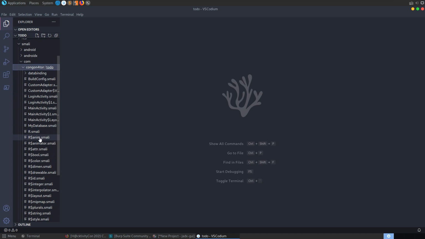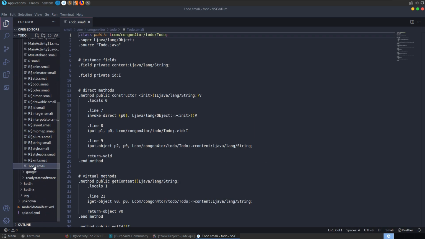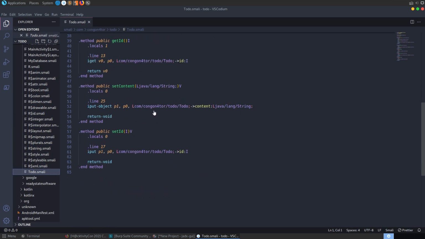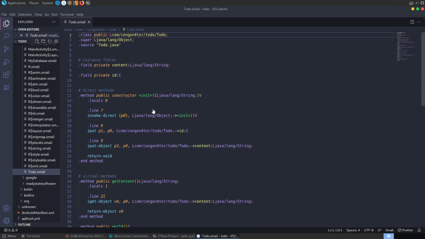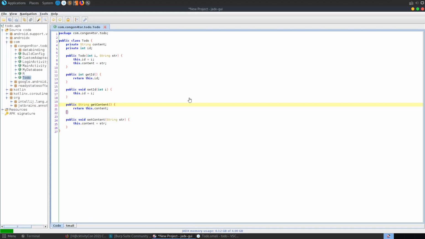So this was the to do. Let's look at the difference. To do.smali, you can see this is basically the assembly code, whereas this is our decompiled Java code.